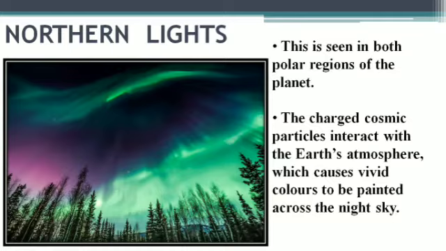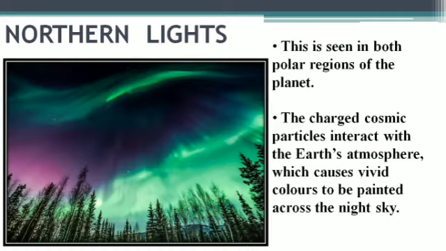Next come the Northern Lights. This beautiful display is actually created naturally. We don't have any light show going on here, like what you see in parks and other places with artificial lights, sound and music. This is one of the beauties which occurs naturally in the polar areas. Polar areas means the North Pole and South Pole, and this is seen in both regions of the planet.